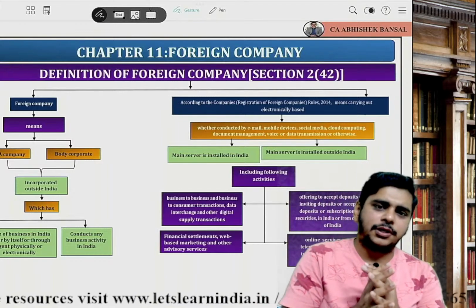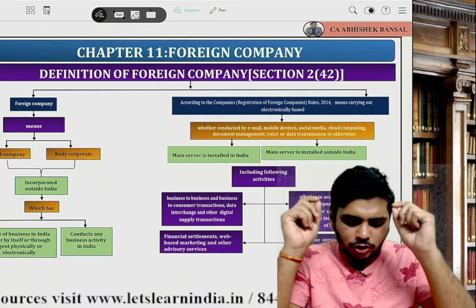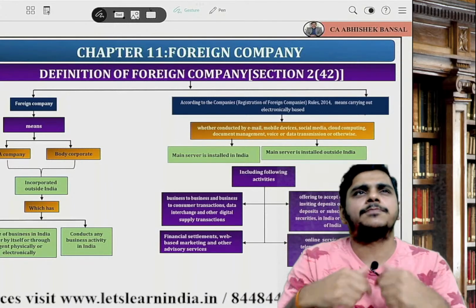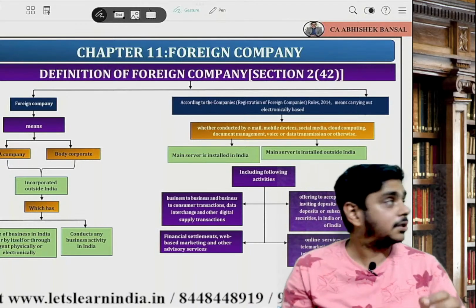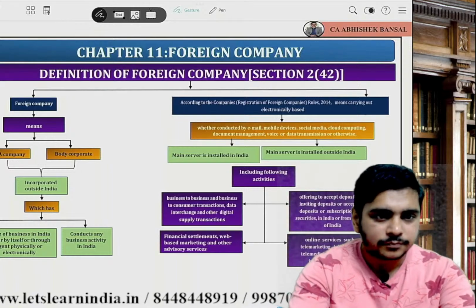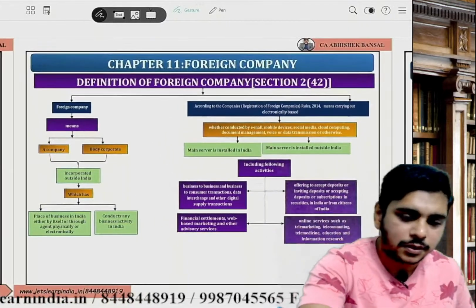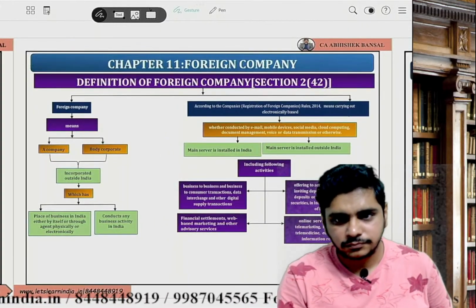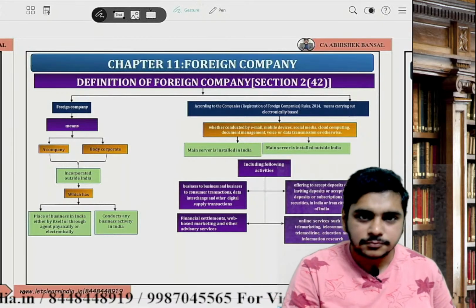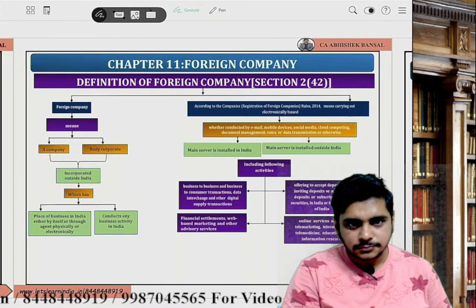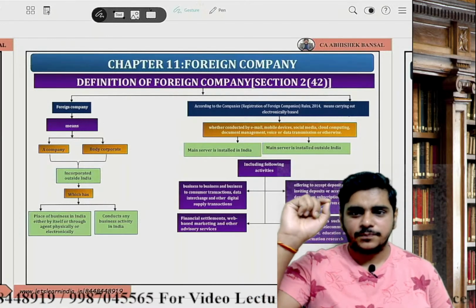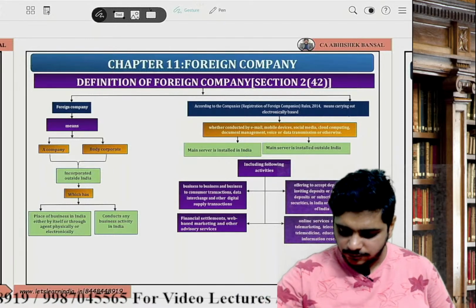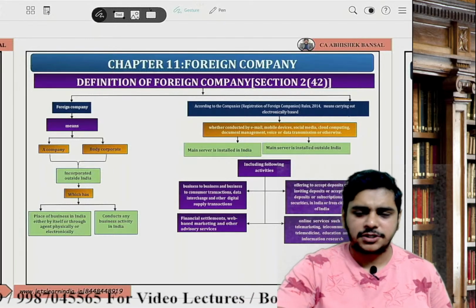Books of accounts have to be kept for 8 years. Okay. Now, when we talk about CSR, how much percentage do we have to spend on CSR? Minimum 2% of the average net profit of the last 3 financial years.